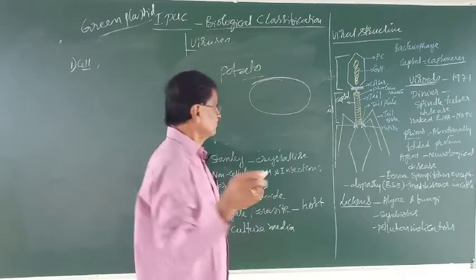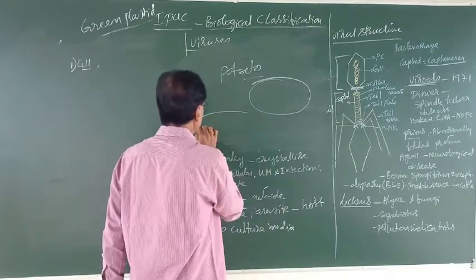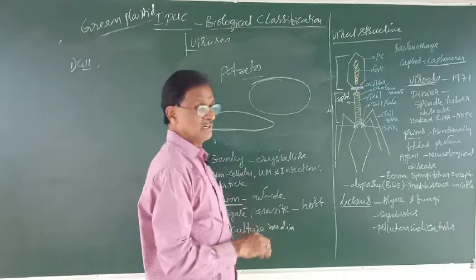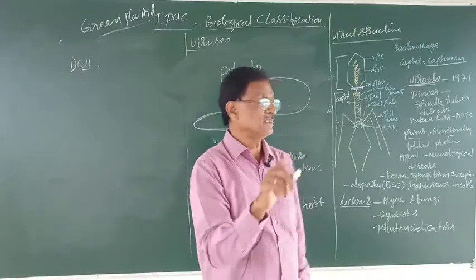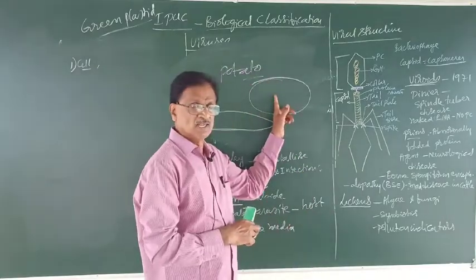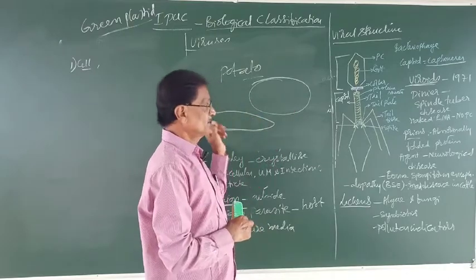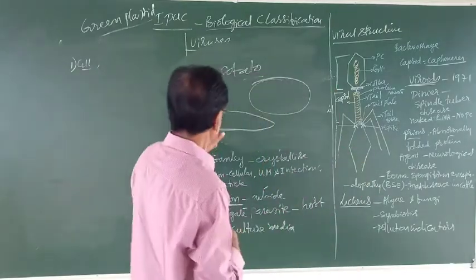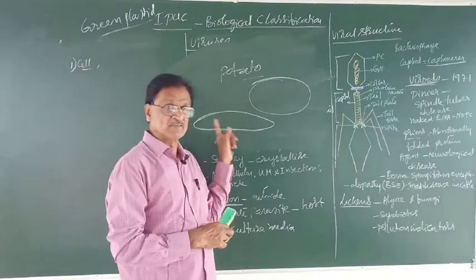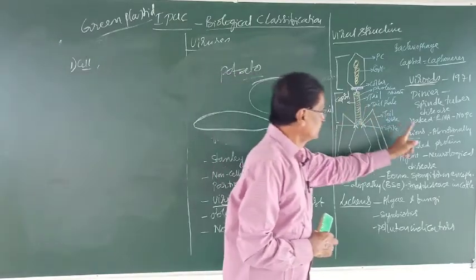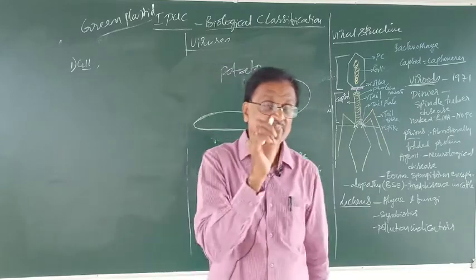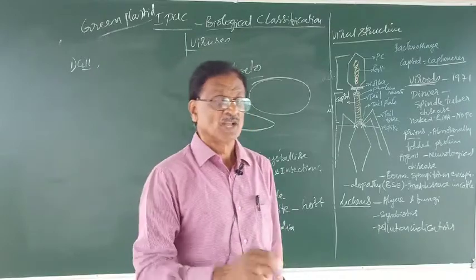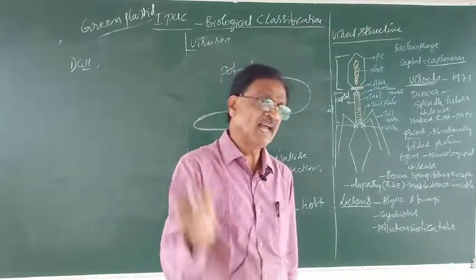But he observed the potato is almost spindle shaped like this. He wondered why the potato is spindle shaped instead of its normal shape. Then he thought it was infected by some causal agents. Later on, he collected the extract of this potato tuber and observed that it was infected by the causal agent, and it was very small, smaller than what?